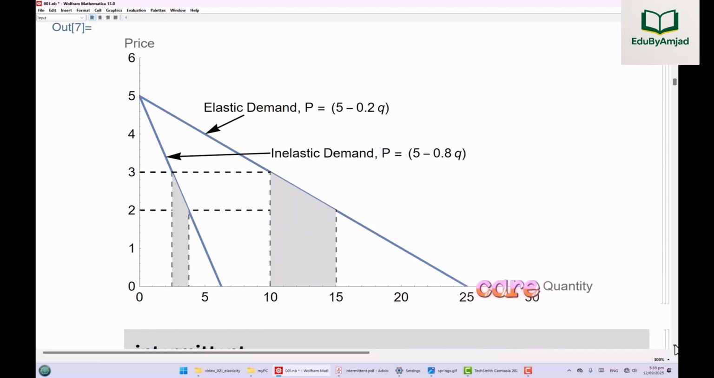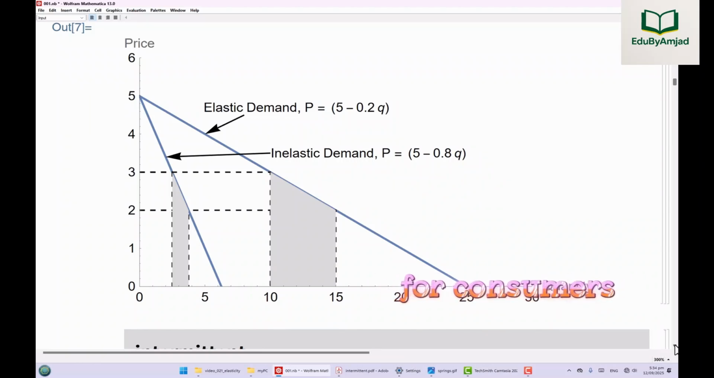Governments also care. Taxes work best on inelastic goods because people can't easily cut back. That's why petrol, tobacco, and alcohol are taxed so heavily. Elasticity also matters in international trade. Countries exporting inelastic goods like oil enjoy more stable revenues, and whether a currency devaluation boosts exports depends directly on how elastic foreign demand is.